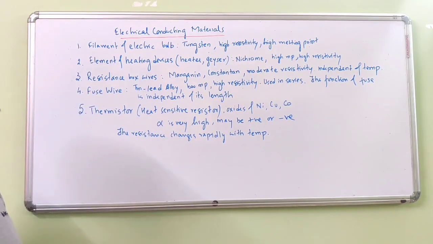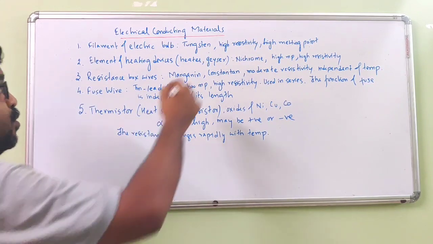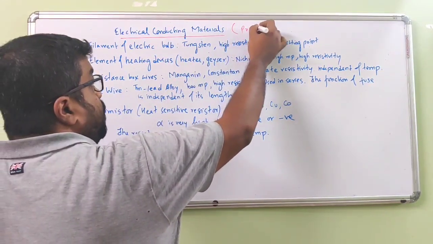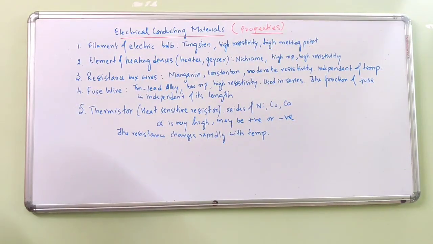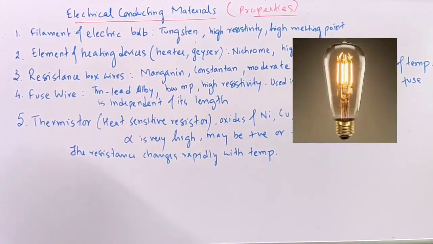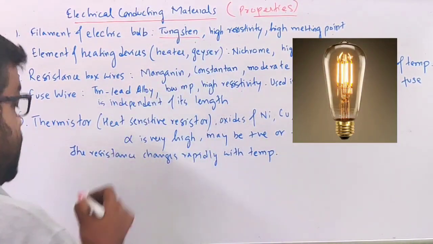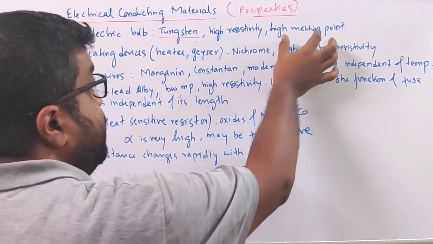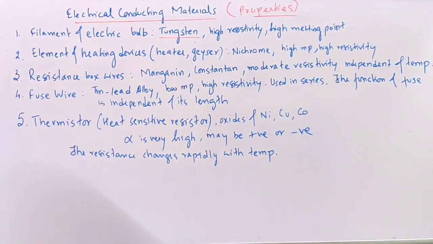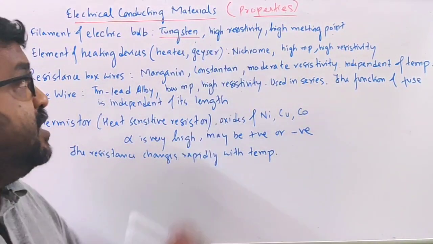So next we will have the topic of electrical conducting materials. Basically we are going to talk about the properties of such materials. The first is the filament of an electric bulb. The filament of an electric bulb is usually made of tungsten. And what kind of property should it have? It should have high resistivity and high melting point. Obviously it should have a high melting point, otherwise it is not going to work. And why high resistivity?